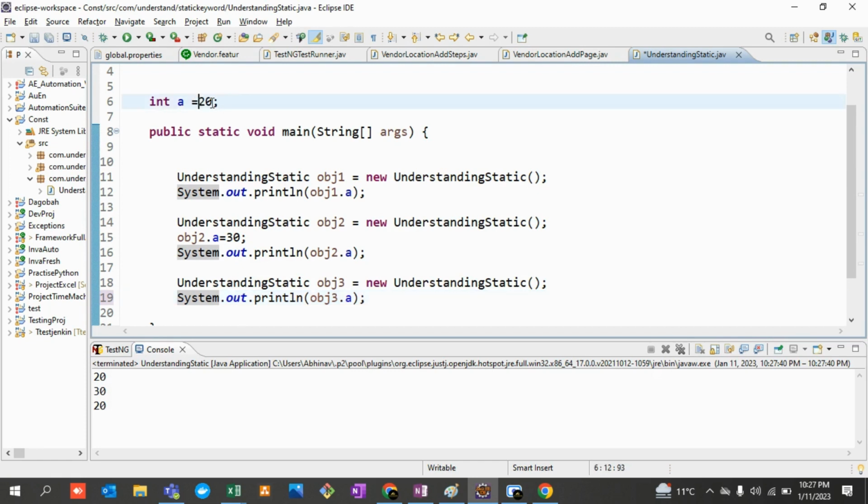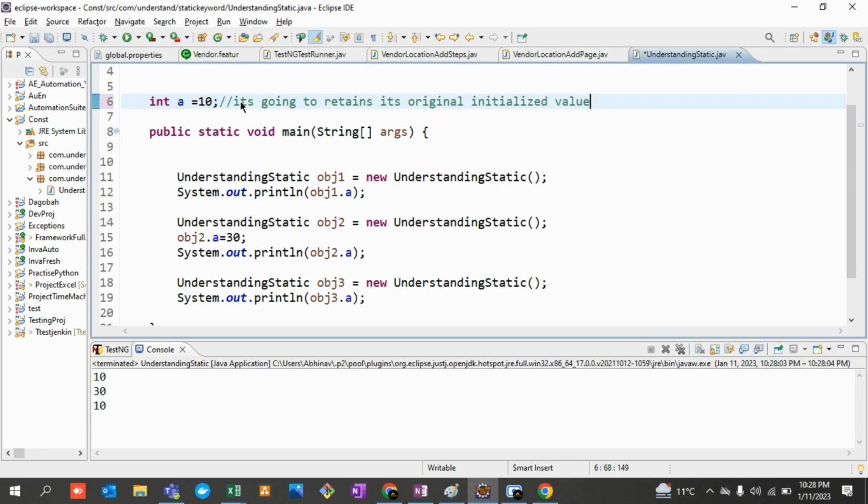If the original value of this variable was 10, no matter how many times I create an object, every time it will retain its original initialized value.